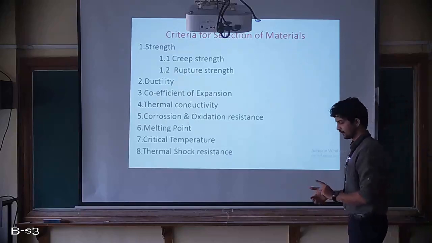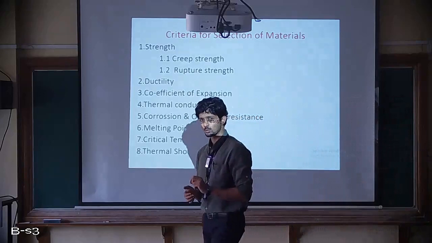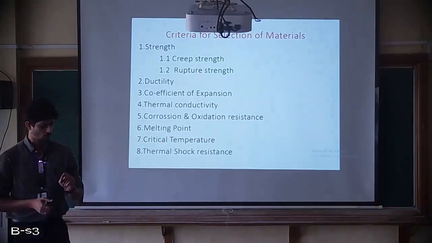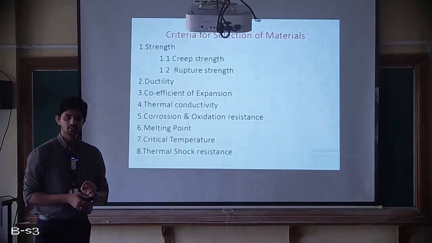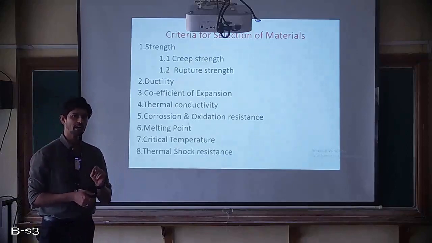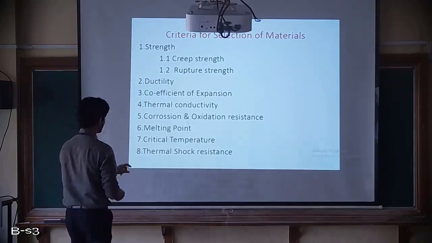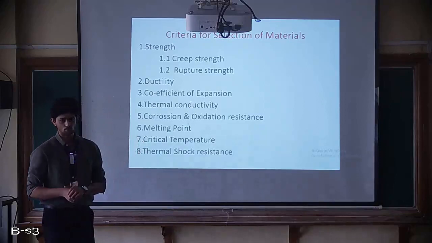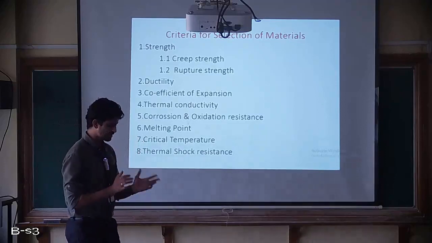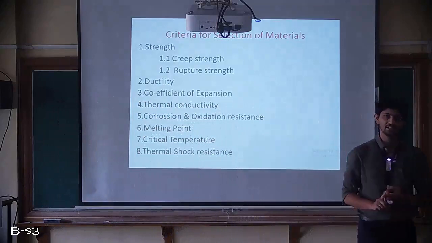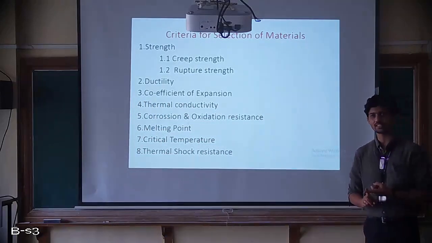Now, if we want to choose a material for such a component, maybe a combustor, compressor or turbine, we need to select it keeping in mind the maximum temperature it may go up to. That is the critical temperature, the maximum temperature we can get. And basically in an engine, the maximum temperature we can have is at the turbine inlet.